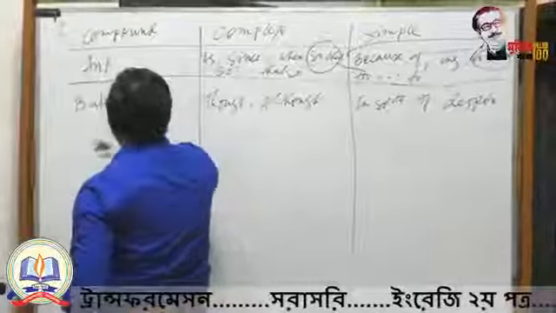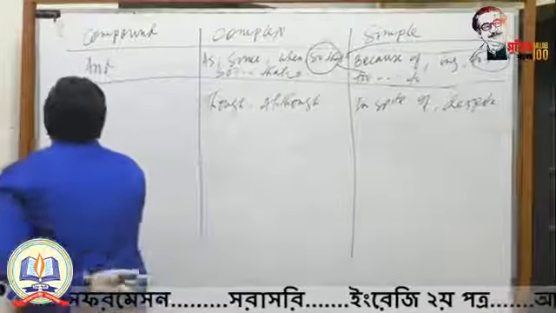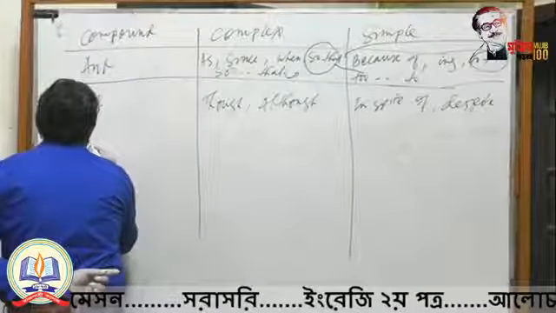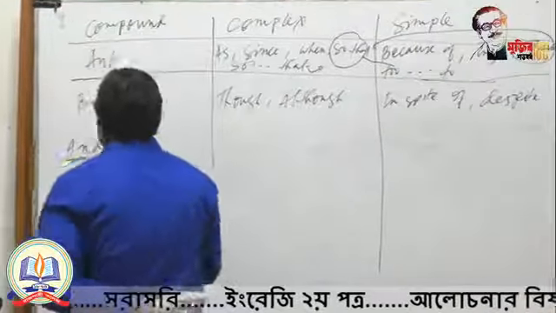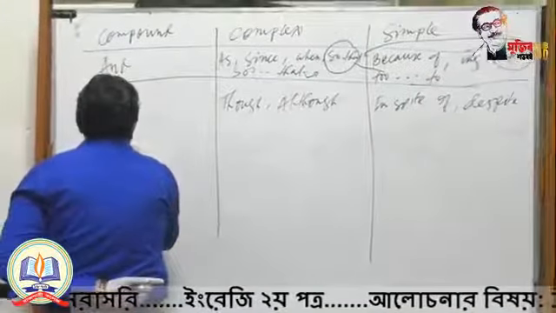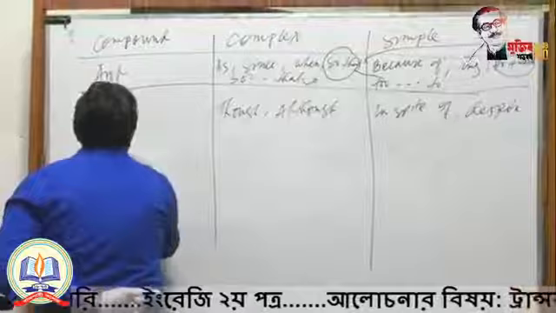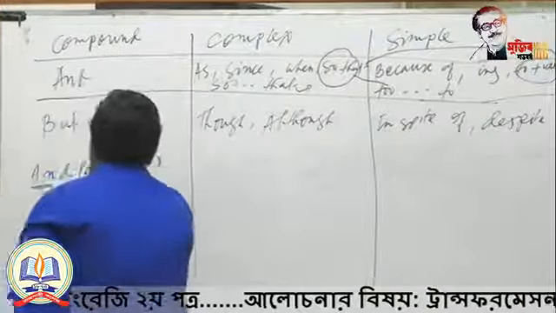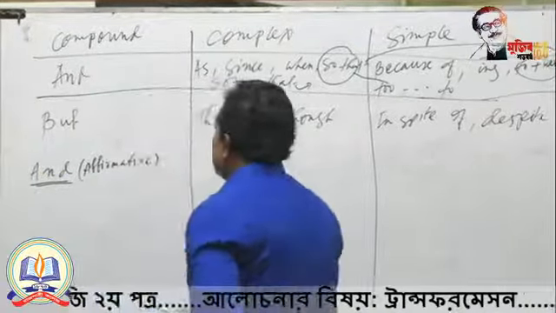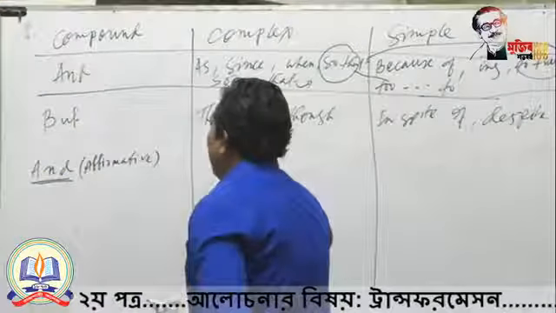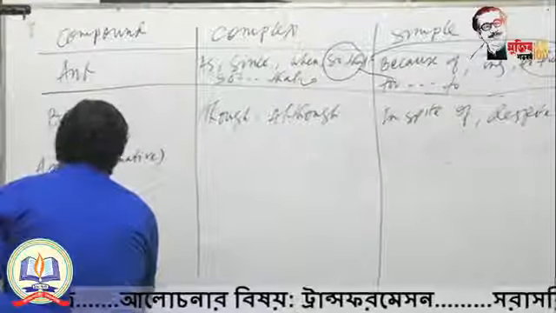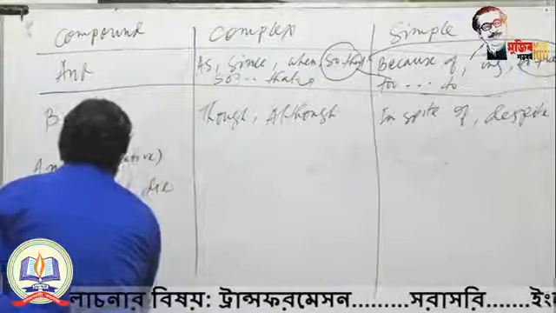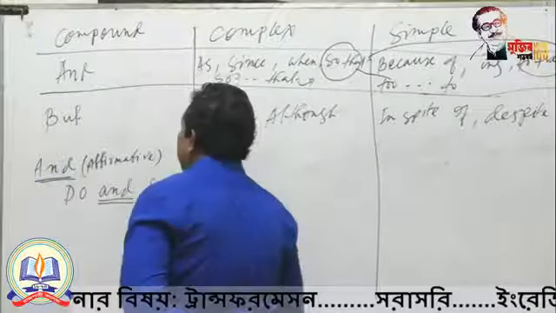this is the common thing, and the different thing is that for making imperative sentence, sometimes we get the imperative sentence used by using and. And denotes affirmative sense. Like this, do and die. Here, and indicates affirmative sense.